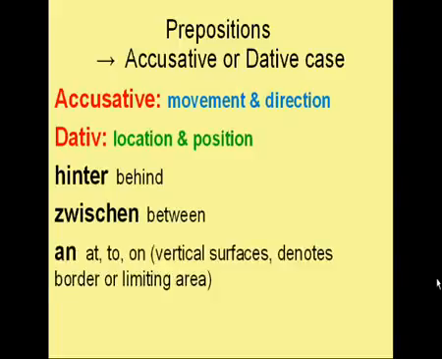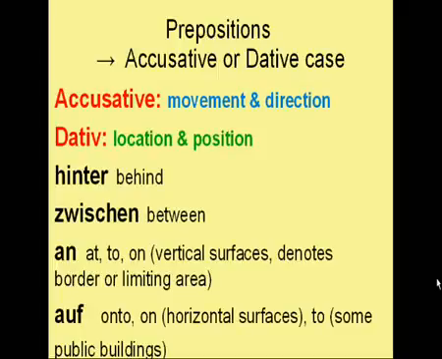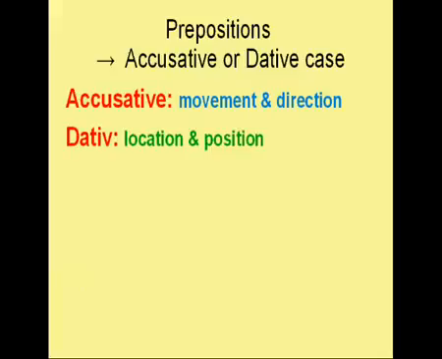An, which means at, to, or on. Concerning vertical surfaces, it denotes border or limiting area. Auf, which means onto or on, when you're talking about horizontal surfaces, or to, when you're talking about some public buildings. Now let me give you some example sentences, and you have to guess which kind of case has to be applied.